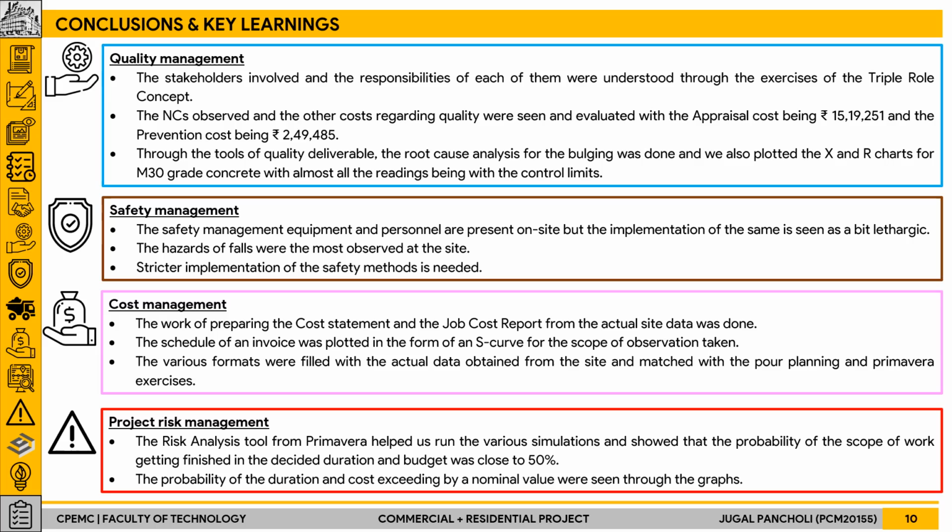For project risk management, the Primavera risk analysis software was used, and the probability that the scope of work will get finished within the decided duration and budget came out to be around 50%.